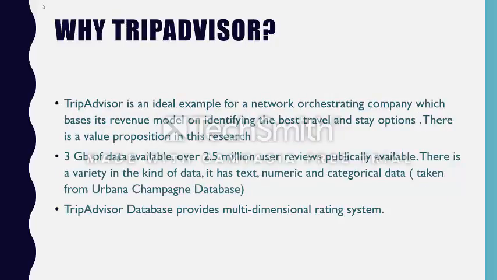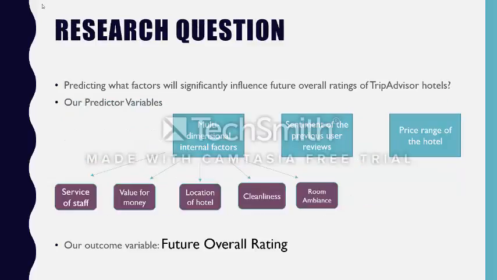Why TripAdvisor is because it's an ideal example for the kind of companies we're looking at. It bases its revenue model on identifying the best travel and stay options, so they need prediction, and this is a good value proposition in our research. We have 3 GB of data available, 2.5 million reviews publicly available, and it has a variety of data. It has text, numeric, and categorical data. We got it from the University of Illinois Urbana-Champaign database, and that's why we chose TripAdvisor.